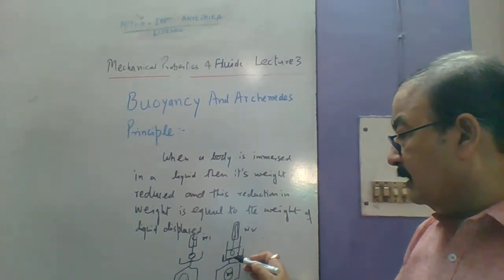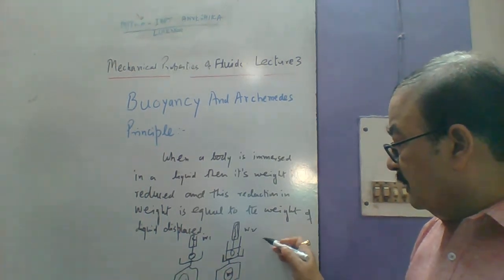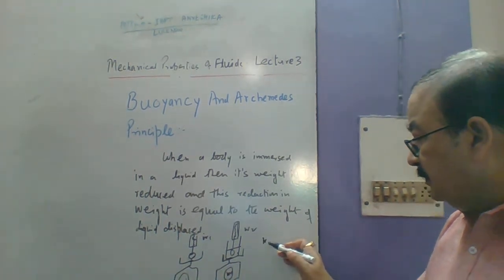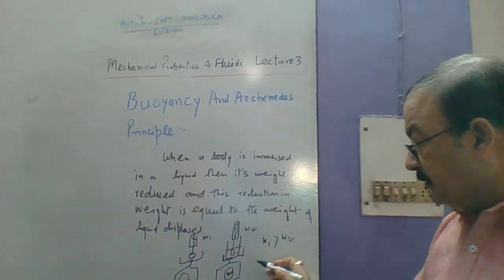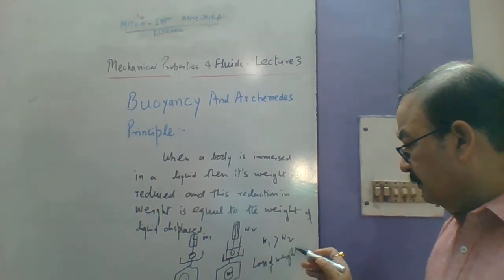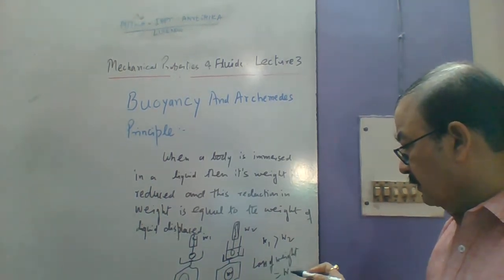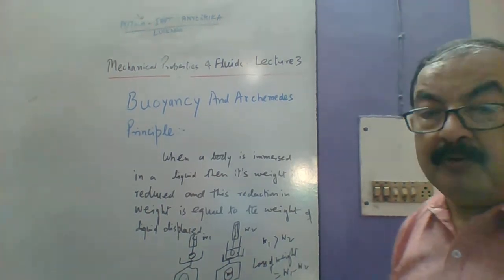Again it is not touching the bottom. Here we must know W1 is greater than W2, and the loss of weight equal to W1 minus W2 must be equal to the weight of liquid displaced.